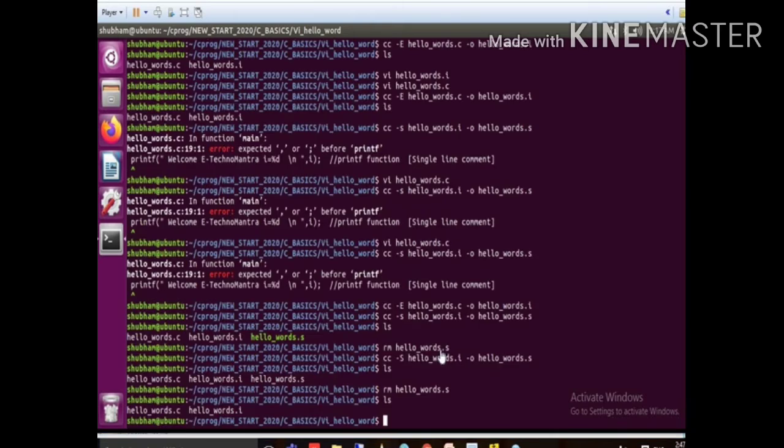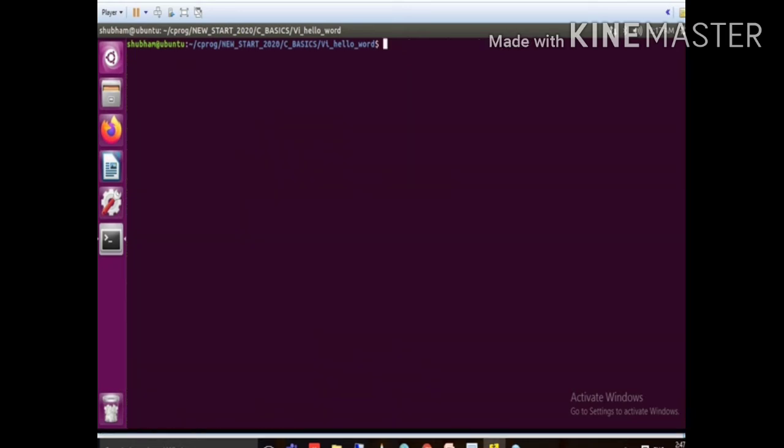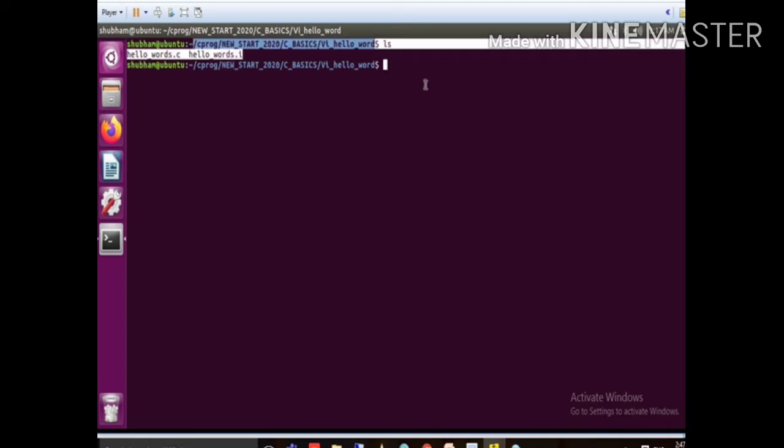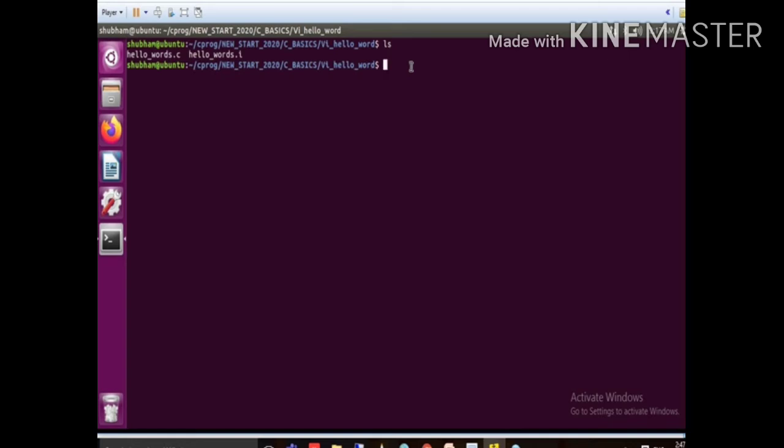The next stage of the compiler is the translator. The responsibility of the translator is to check the syntactical errors and convert your C program to ASM code, that is, an assembly language program. Now first we clear the screen. We already converted our file to the preprocessor file, that is the .i file. Now we forcefully add some syntactical error in our file.